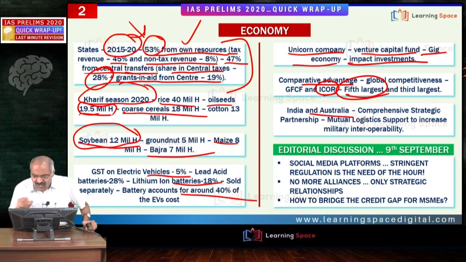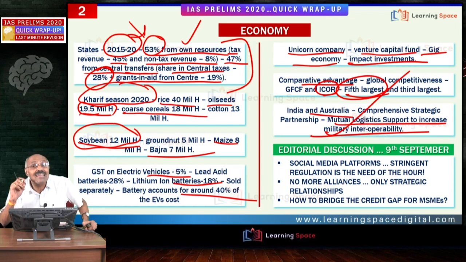Then India and Australia, please do not forget one point. India and Australia signed a mutual logistics support agreement to increase military interoperability. Please don't forget, India has LEMOA, Logistics Exchange Memorandum of Agreement, with USA. And sometime back India signed with France, now with Australia.